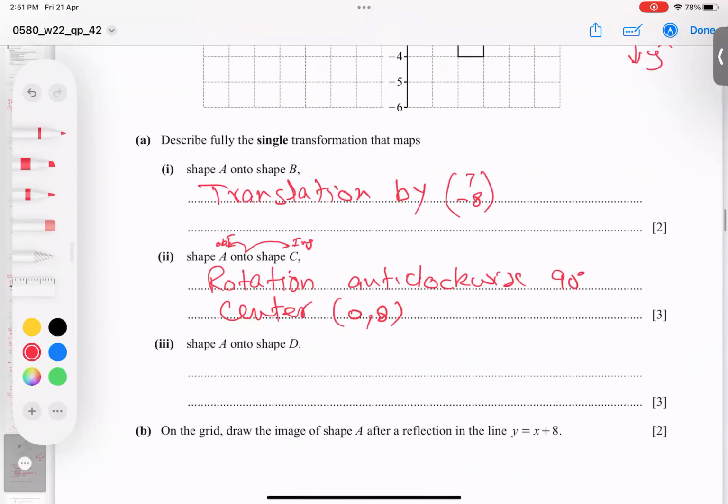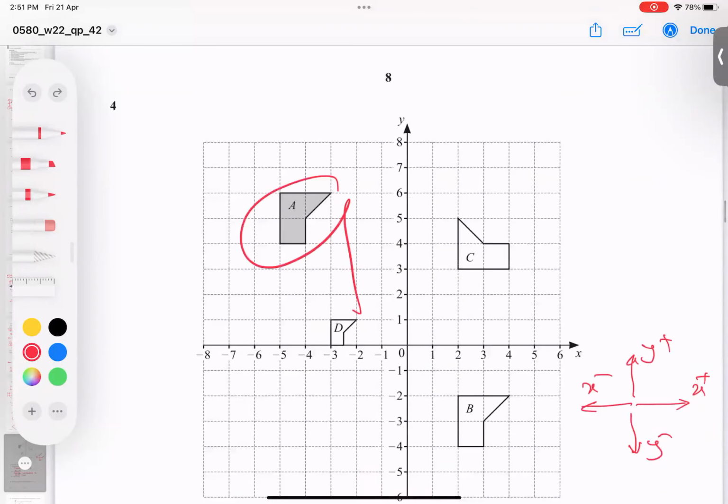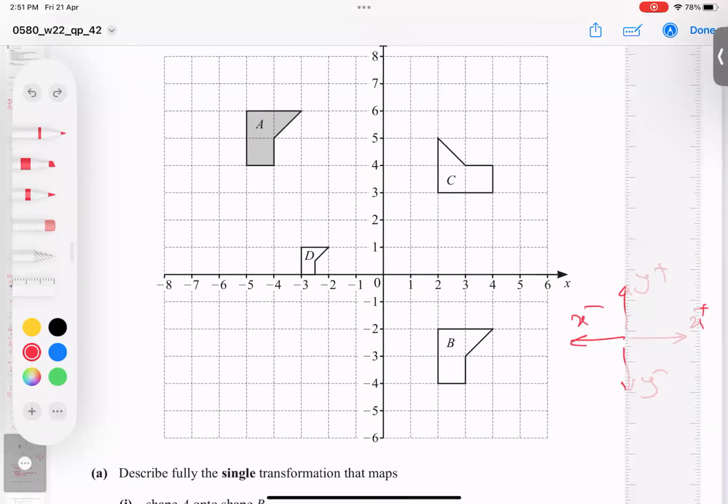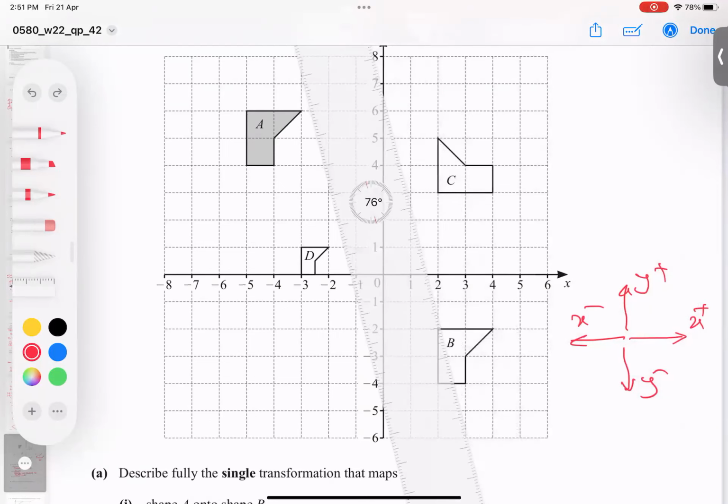Let's go for next, A onto D. Make sure A is object, D is image. How can we do this? It is very clear, it looks like an enlargement. Okay, join corresponding points. You see, I'm going to join corresponding points.